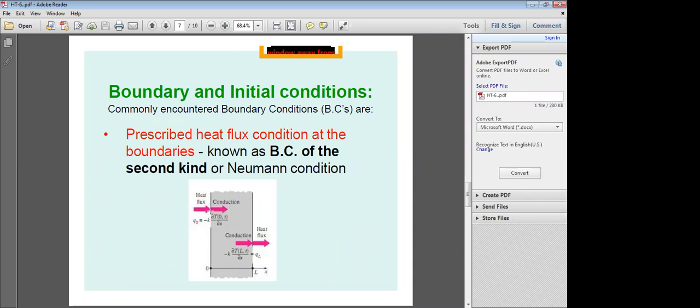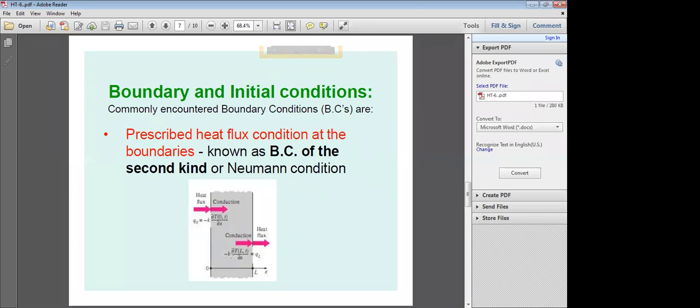So here at the left hand side boundary, you are giving the heat flux. You are prescribing heat flux. If you prescribe heat flux at the boundaries, that is known as boundary condition of the second kind, Neumann condition. That is at x equal to 0, this is the boundary condition. At x equal to L, what is the boundary condition? Conduction. That conduction is coming out as a heat flux. How do you calculate conduction heat transfer? From the Fourier law of heat conduction, minus KA dT by dx at x equal to L and a given time t.